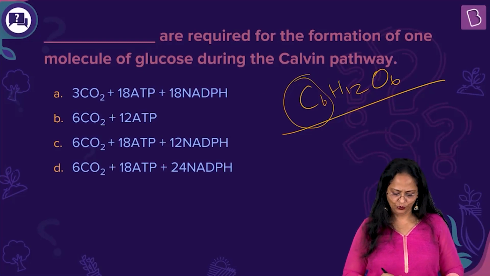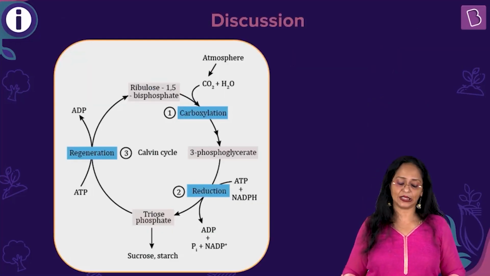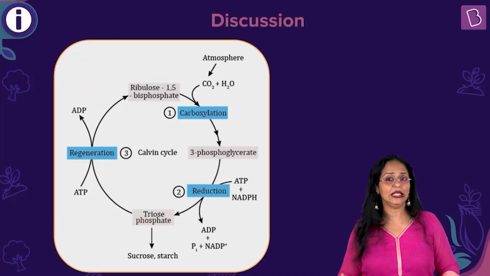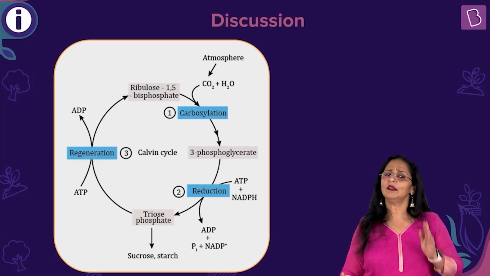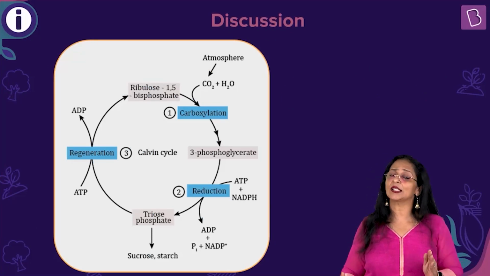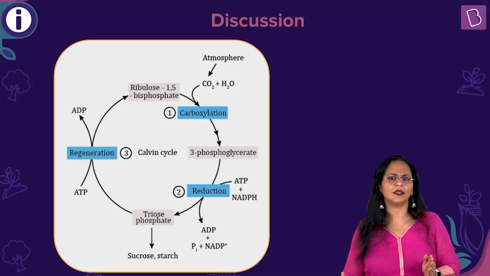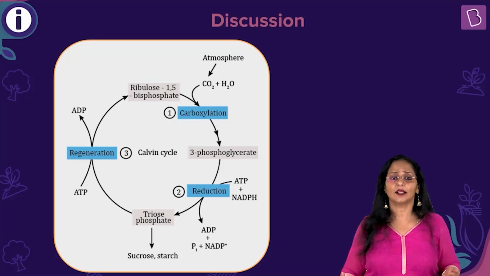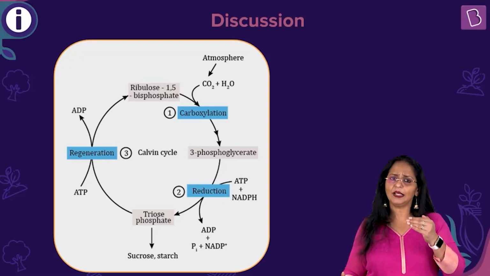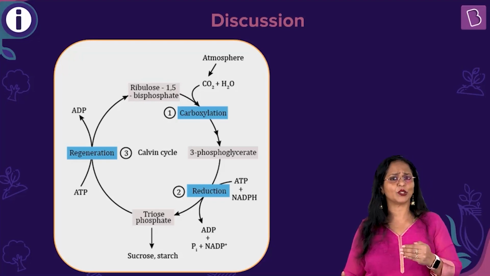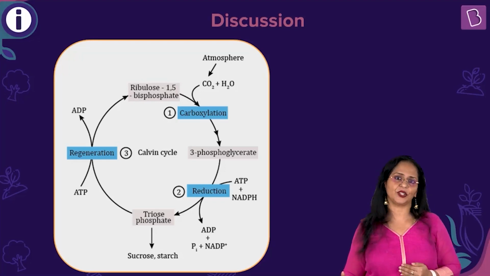Now, I'm going to show you the Calvin cycle or the dark reaction, or we commonly call it as a C3 cycle. Now, this is where fixation of carbon dioxide takes place in the stroma. It's a light independent reaction, which is why we call it as a dark reaction. Calvin gave a detailed explanation of this. He divided the entire cycle into 3 steps: carboxylation, reduction, and regeneration.